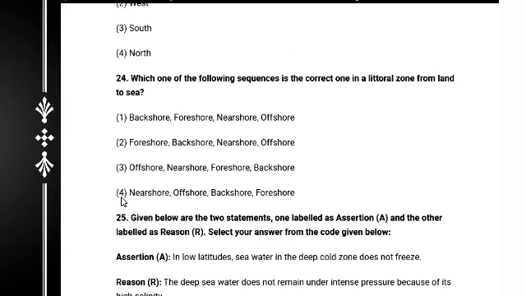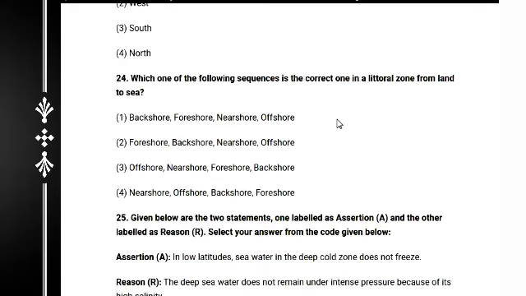Which one of the following sequences is correct in a lateral zone from land to sea? Option 1: backshore, foreshore, nearshore, offshore. Option 2: foreshore, backshore, nearshore, offshore. Option 3: offshore, nearshore, foreshore, backshore.